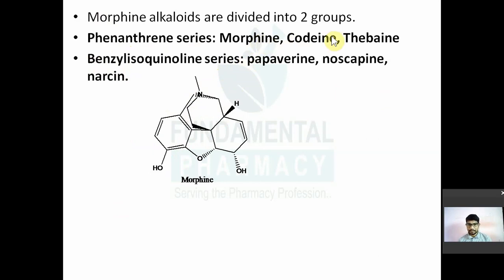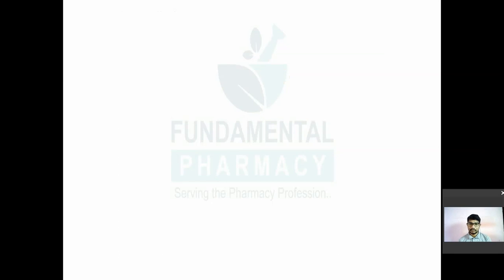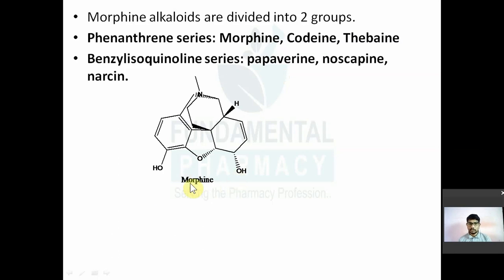Remember, this is the structure of your morphine. If you replace this hydroxyl group by a methoxyl group, it is known as codeine. And if you replace both these hydroxyl groups with acetyl groups, that is known as heroin. We'll see that from the medicinal chemistry point of view, when we cover the same chapter from that perspective. At that time I will tell.